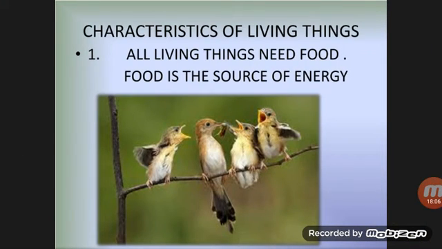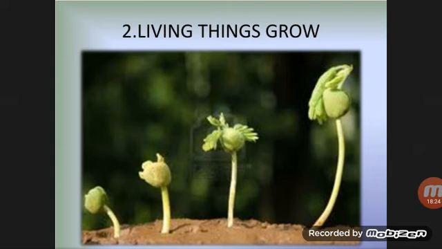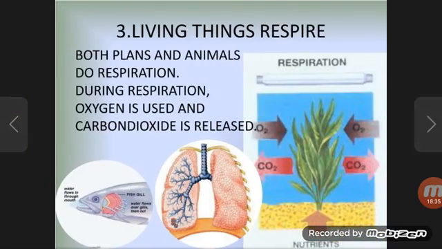Characteristics of living things. Now we need to know the characteristics of living things. First, all living things need food. Food is the source of energy. As we know, energy is required to do work, and all living things do some work, so food is required. Second, living things grow. When they eat food, they produce energy, and then they grow also.